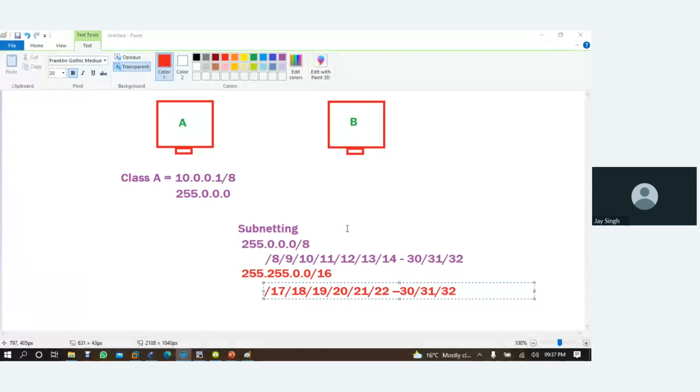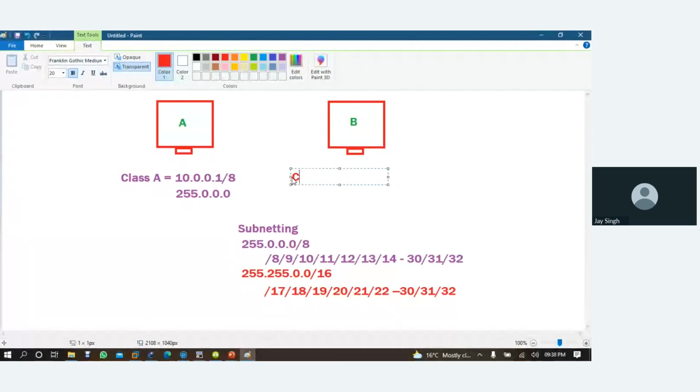Now, the default subnet mask in class A is like this, and the default for class B is, suppose I'm using 172.16.0.1 as my IP address, /16.